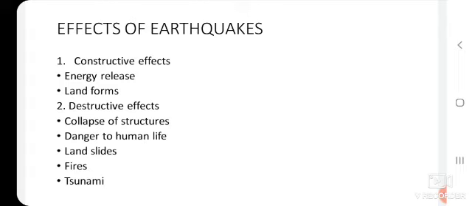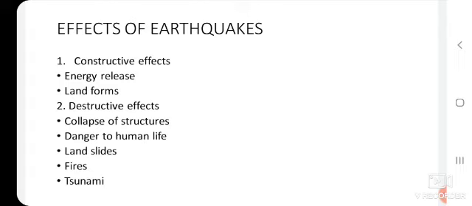So constructive effects are energy release and landforms formed. The destructive effects are collapse of structures, danger to human life, landslides, fires, and tsunami also.